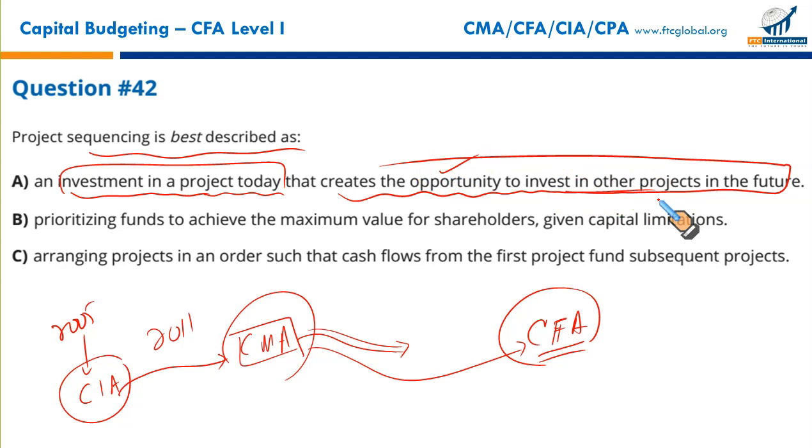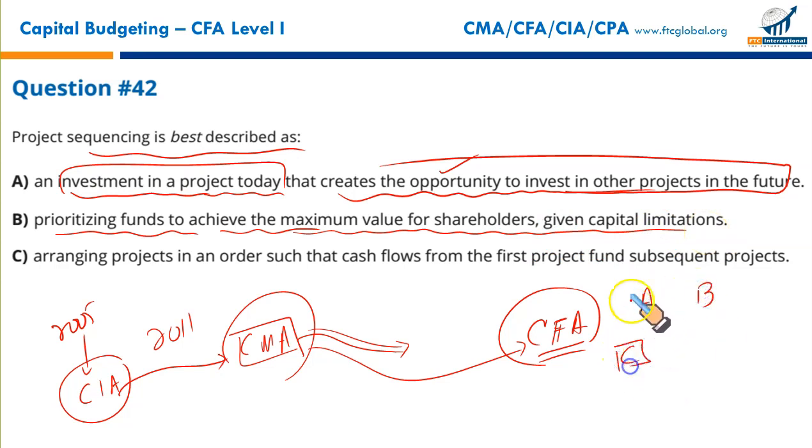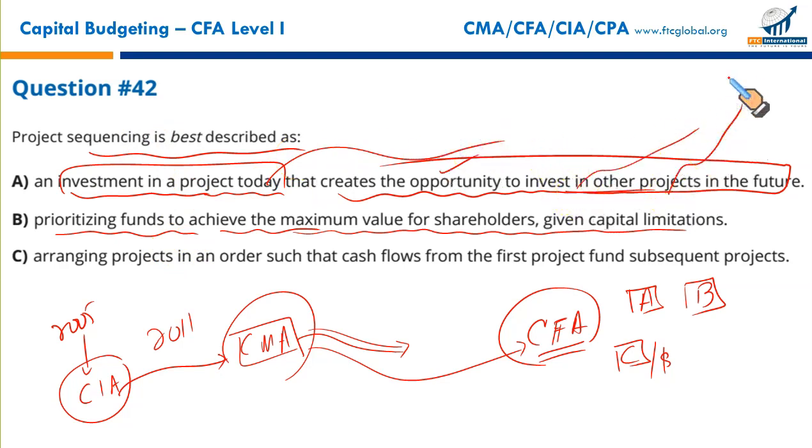Option B, prioritizing funds to maximize value for shareholders given capital limitations. This is called project ranking. You have project A, project B, C. I want to make sure that these projects give you the highest NPV per dollar spent. This is project ranking. Sequencing means investing in some projects that might be translated into more opportunities in new projects. So clearly not the right option.